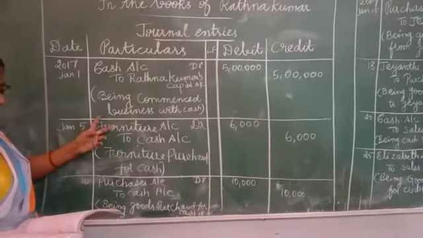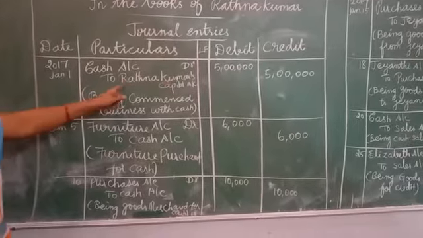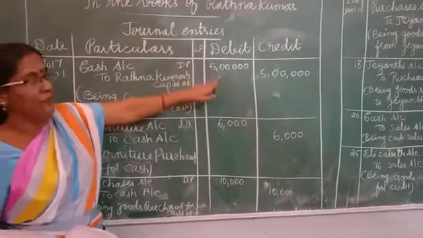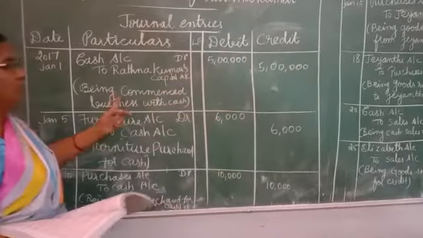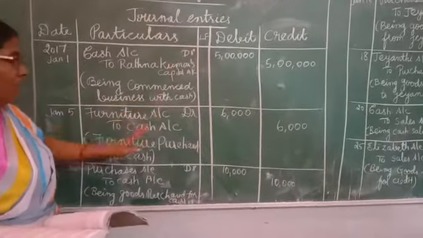So commence the business with capital. What is the transaction? Cash account debtor to Ratana Kumar's capital account 5 lakhs. Debit 5 lakhs, credit 5 lakhs. So what is the narration? We commence the business with cash rupees 5 lakhs.